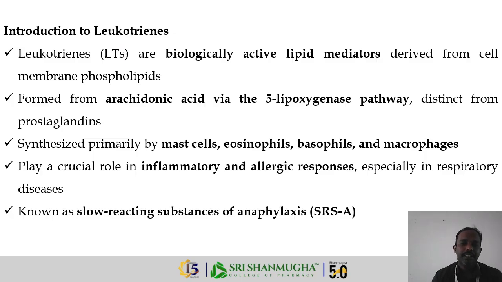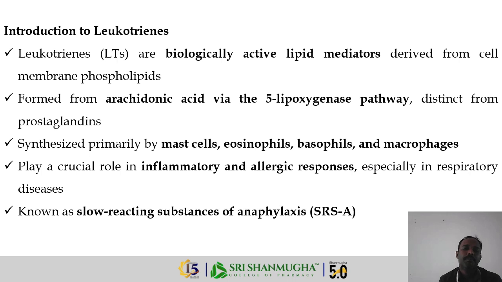So first, let us discuss the leukotrienes. Leukotrienes are biologically active lipid mediators derived from cell membrane phospholipids, formed from arachidonic acid via the 5-lipoxygenase pathway, different from the prostaglandins.